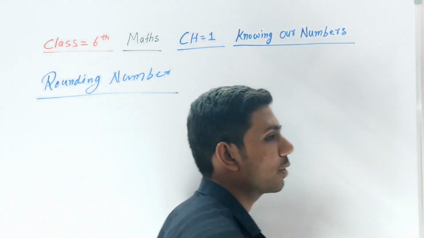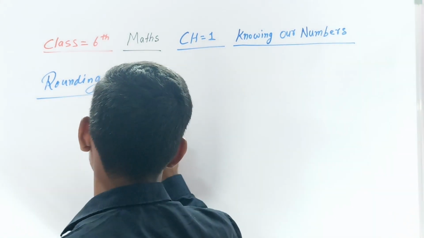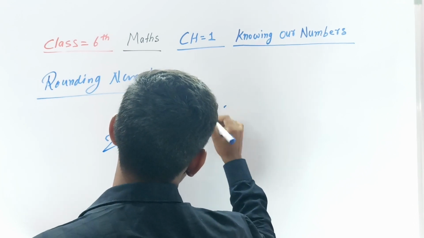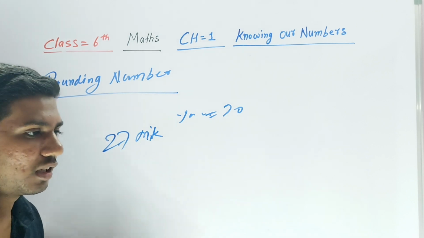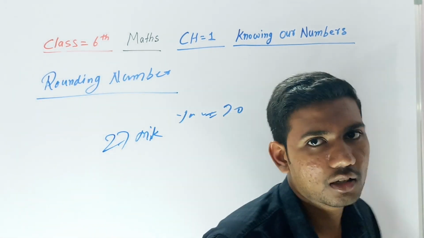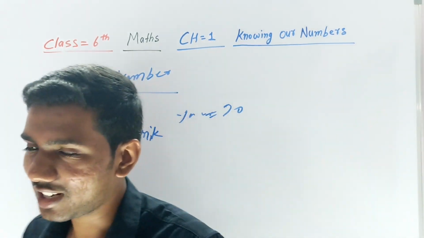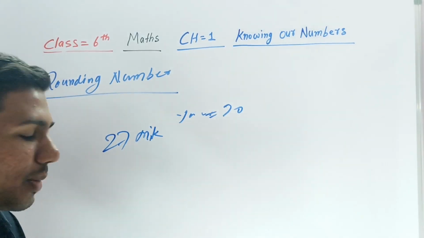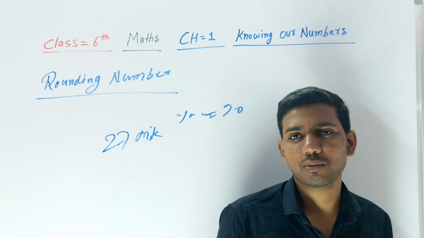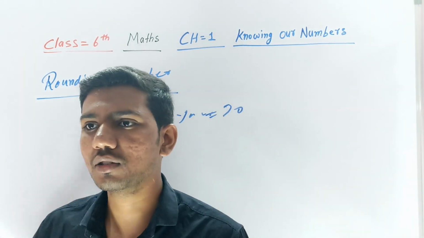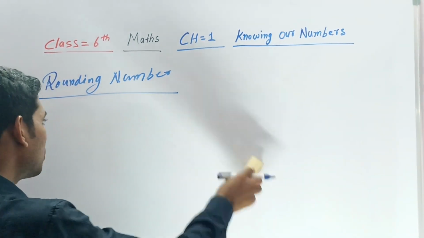So you are going to the shop, you have 30 rupees, and you buy a milk packet. The milk packet is only 27 rupees. You come back to your father and say the money is enough, the milk packet is 27 rupees, and 3 rupees I take as a charge for going and coming. Mostly in childhood, whatever money is left after buying something, we keep with ourselves. We do not return it to our parents. Okay, so this is the round number.